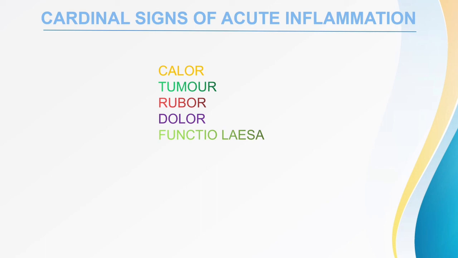And last but not the least is functio laesa. That means loss of function of that tissue. You know that if there is an inflammation and very severe blood flow is going on, a very painful condition, redness, stasis of blood, and neutrophil phagocytosis is going on, so there is a loss of function of that area. That is nothing but the loss of function. So those are the cardinal signs of acute inflammation.